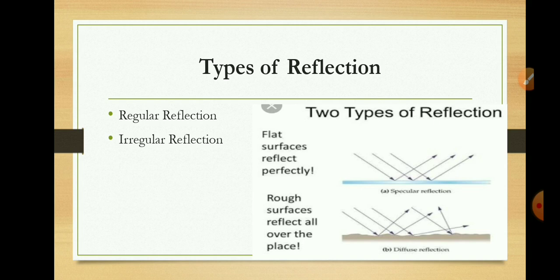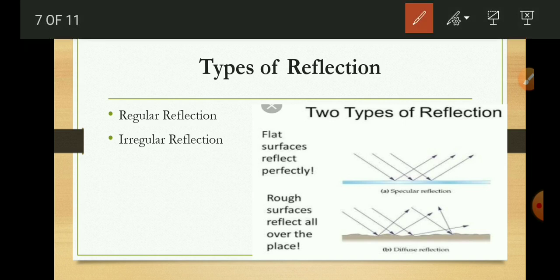Now we will discuss the types of reflection. There are two types of reflection: regular reflection and irregular reflection. Regular reflection is when a parallel beam of light is incident on a smooth shining plane surface. The beam remains parallel after reflection in a specific direction. Such reflection is called regular reflection.